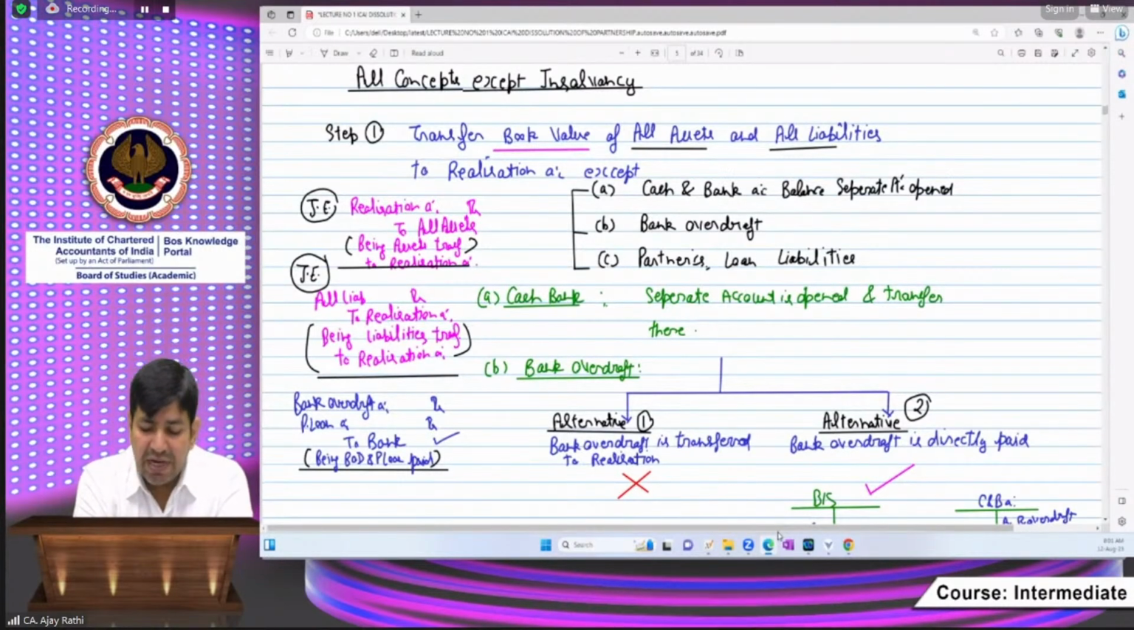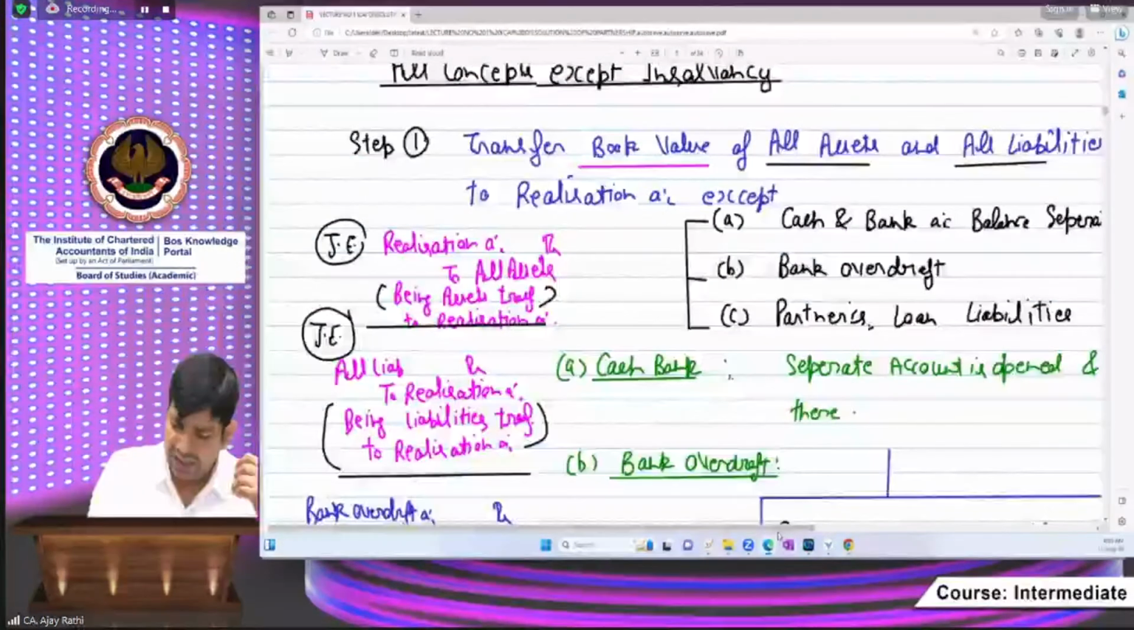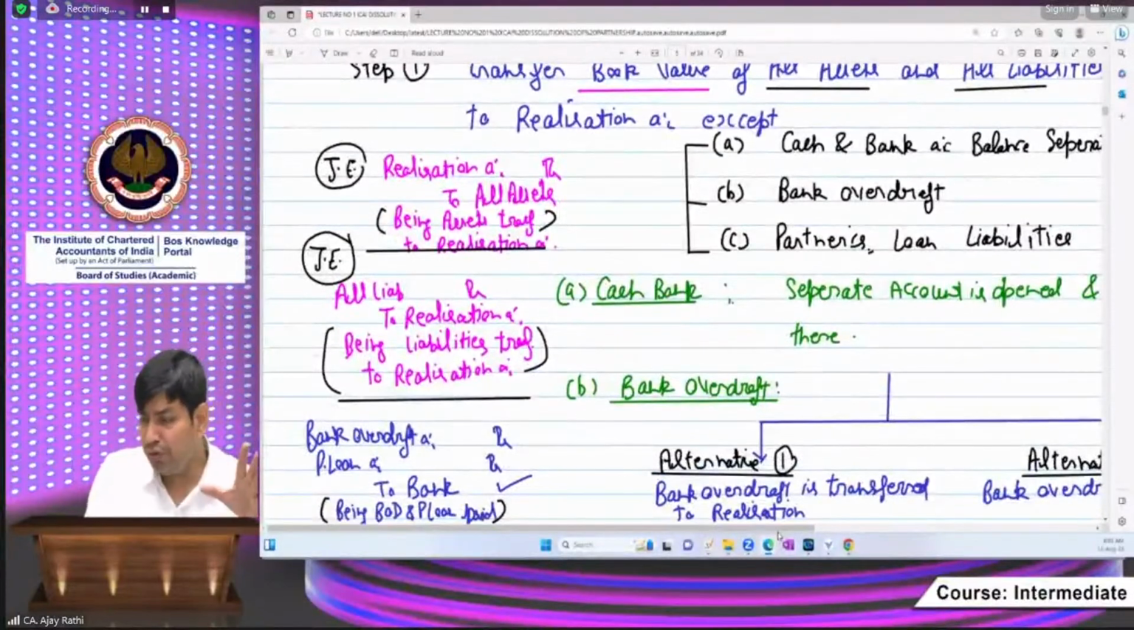Step number first, transfer book value of all the assets and liabilities to realization account except cash and bank, bank overdraft and partners loan. Beta, what will the entries be? See, I have also written the entries. You don't need to note them separately. I will upload this. You have to only understand. After understanding this, we shall be practicing the question. Don't worry. Now, please stop writing.